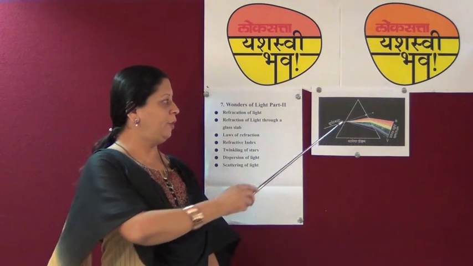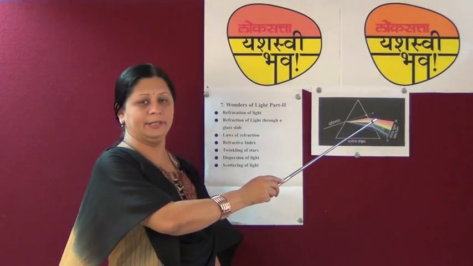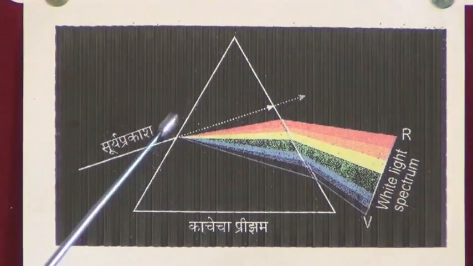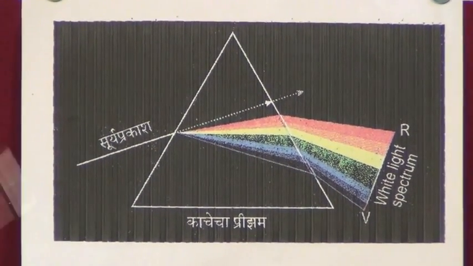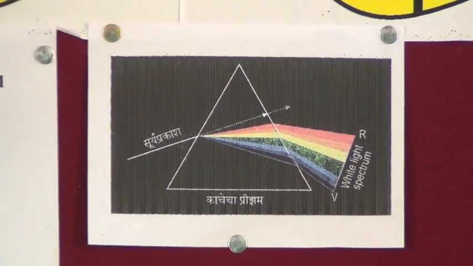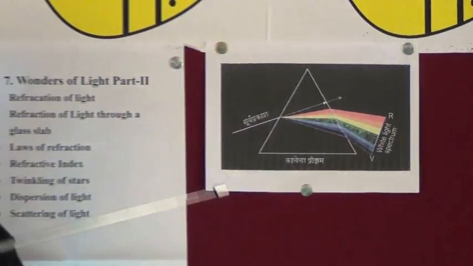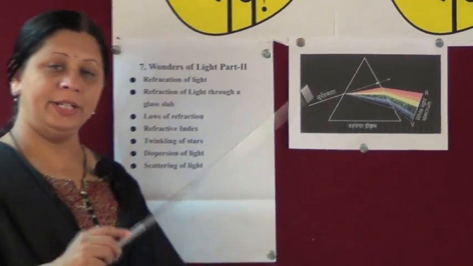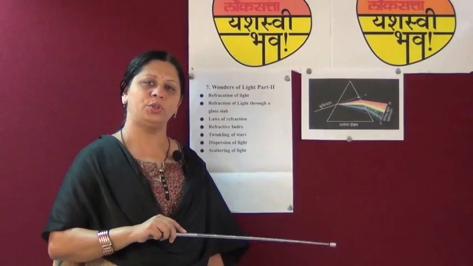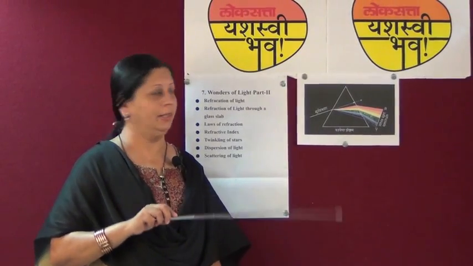As we have seen, red color bends less with respect to the incident ray. So we can say that red color scatters less in the atmosphere. So it travels farther, and that's why danger signals are given in red color. Red color is used to locate a danger signal.